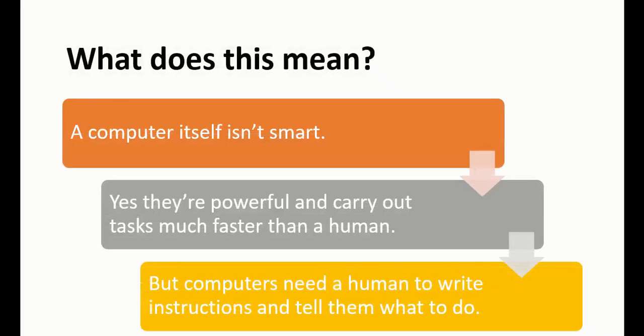Maybe you think a computer is very smart because it gives us calculations of millions or billions in seconds, but humans cannot work as fast as a computer. Yes, you are right, computers are powerful and carry out tasks much faster than humans, but a computer needs someone to write instructions, and for writing instructions or code, the computer needs a human to tell it what to do.